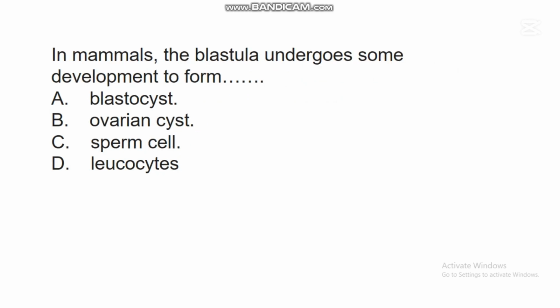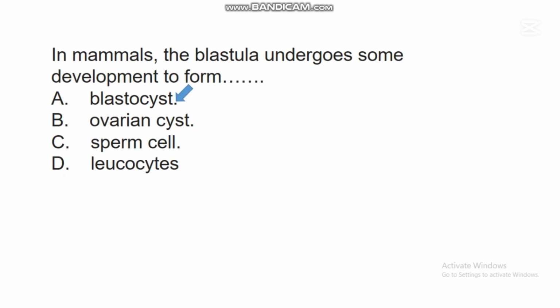The next question says, in mammals, the blastula undergoes some development to form dash. A. Blastocyst. B. Ovarian cyst. C. Sperm cell. D. Leukocytes. In this question, the correct answer is A. Blastocyst.